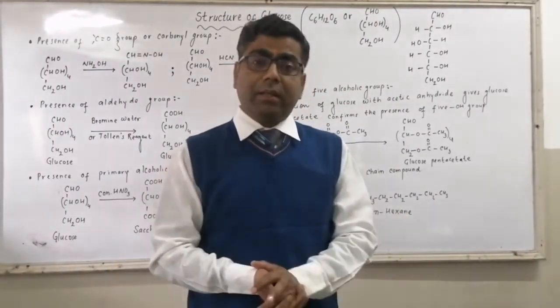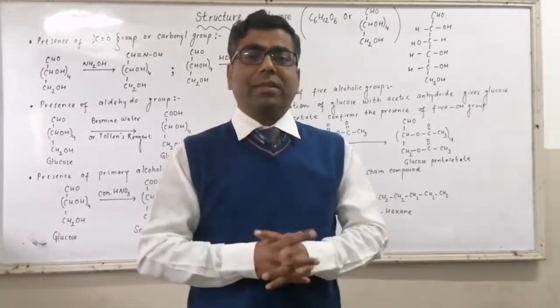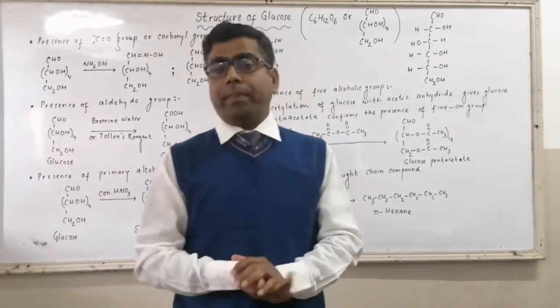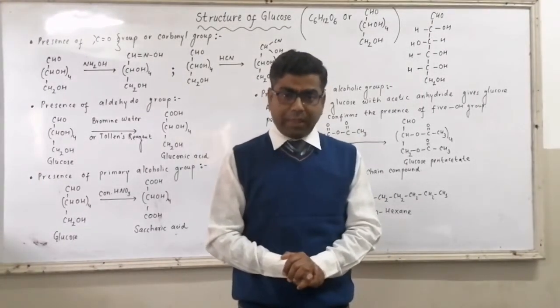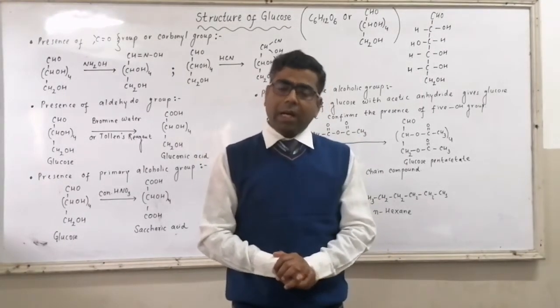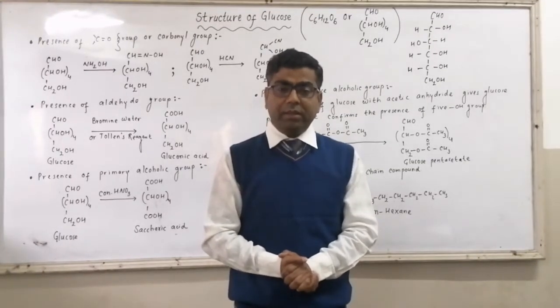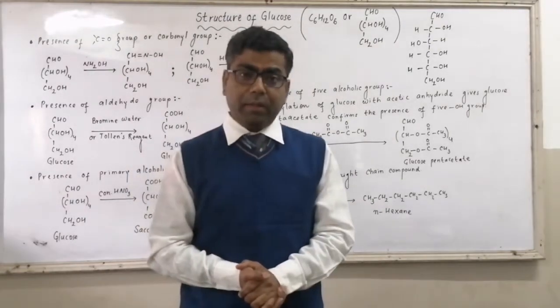We know it very well that the C double bond O group, that is your carbonyl group, reacts with hydroxylamine, and by the reaction it forms oxime. Carbonyl group also reacts with HCN and forms cyanohydrin, the organic compounds where CN group and OH group both are there.